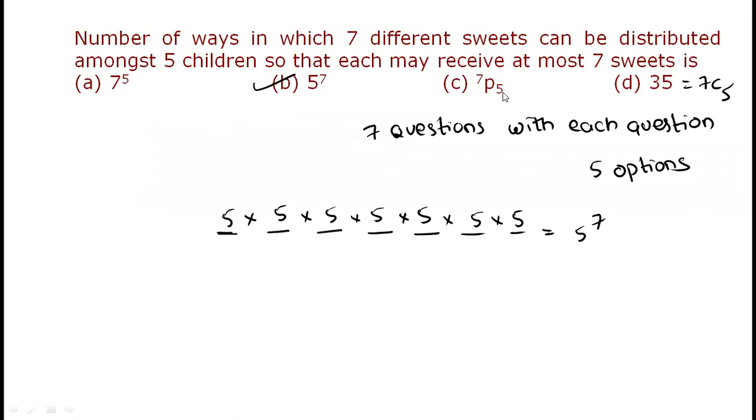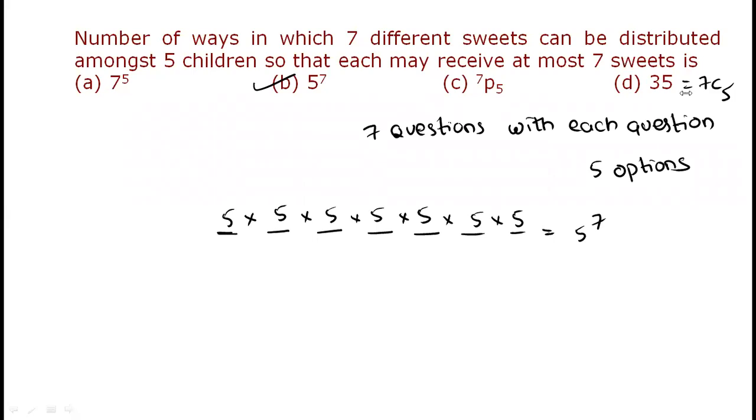When repetition is allowed, combinations is not applied directly. Have we got 7 power 5, madam? You are giving sweets like 7 questions. Each question, see, first sweet can be given to 5 people. 7C5, 7 into 6 into 5 divided by 6.